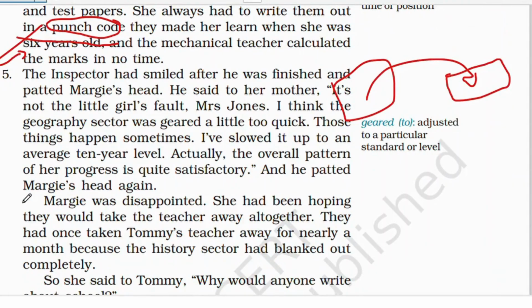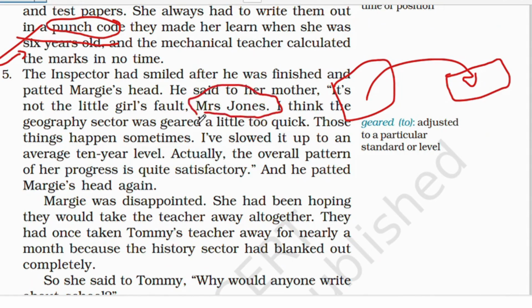So after the county inspector was done repairing that mechanical teacher, he smiled at Margie, and then he gave a pat right on Margie's head. He said to her mother, it's not the little girl's fault. So he said that it's not Margie's fault, right? It's the mechanical teacher's fault, Mrs. Jones. So over here, the name of Margie's mother is Mrs. Jones.